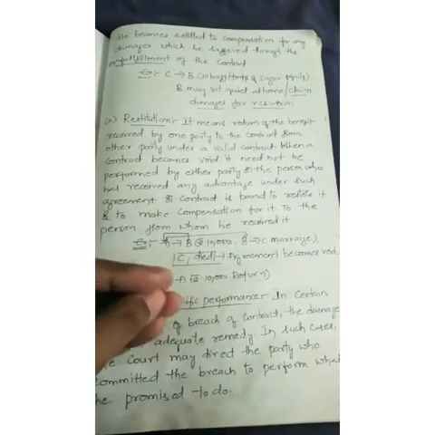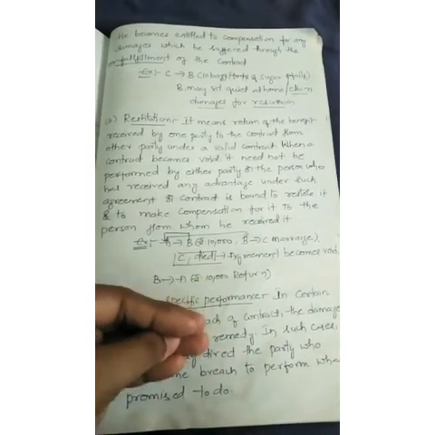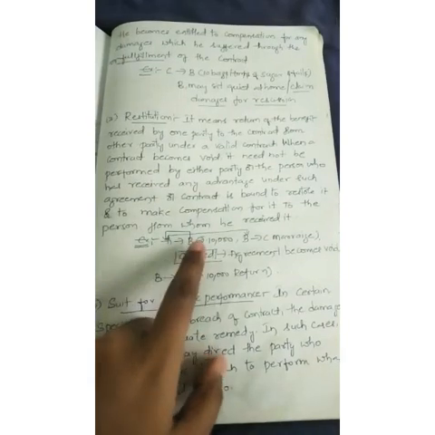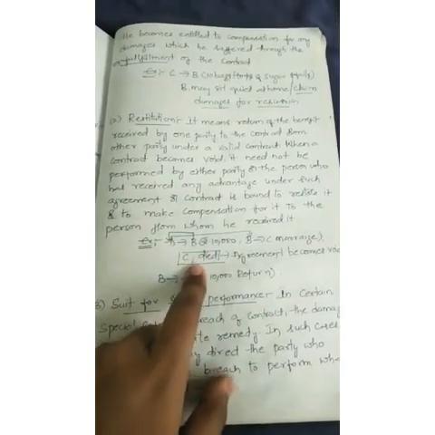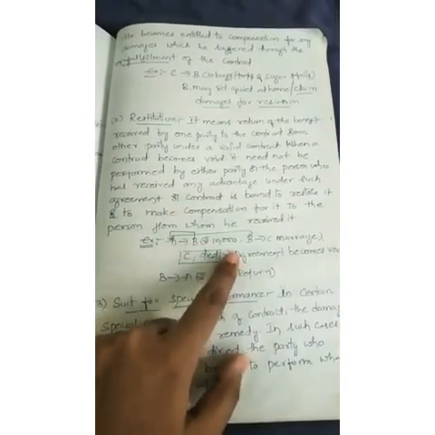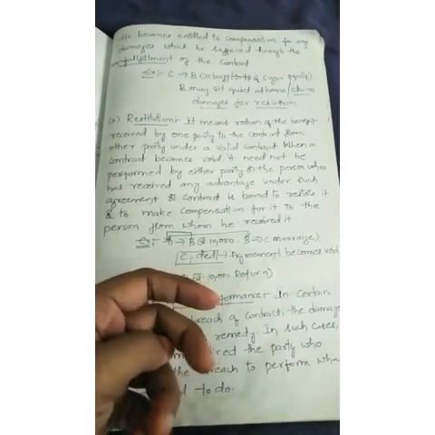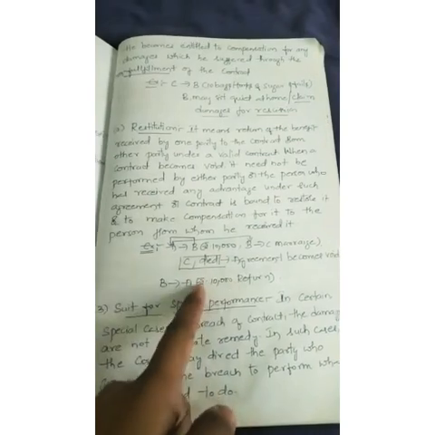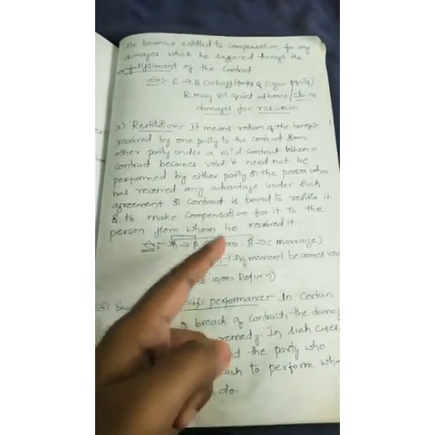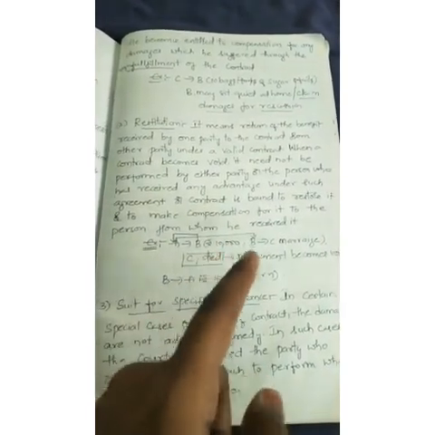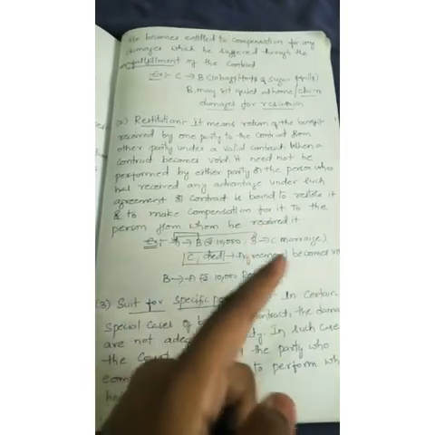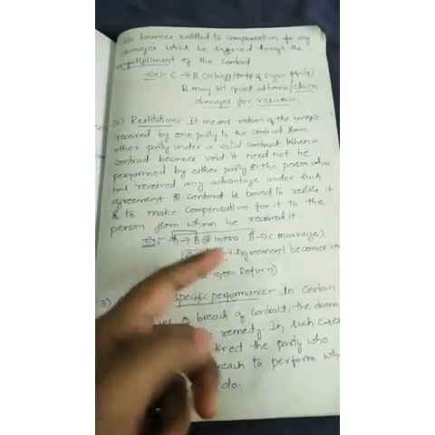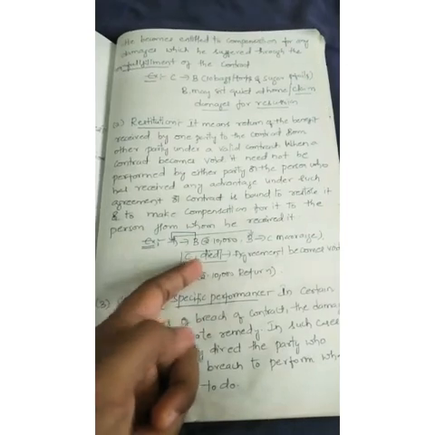But before the date of the marriage, these two parties came to know that C had died. So B cannot perform the obligation, right? The obligation here is to marry C. But C died, so B cannot marry C, and B cannot perform his obligation.